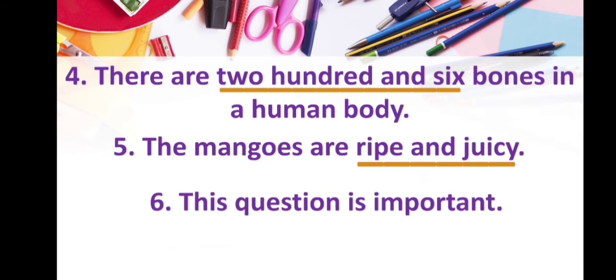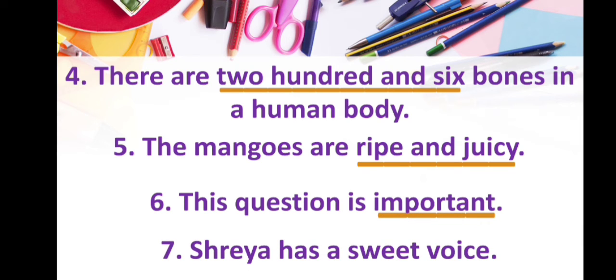The next sentence is: This question is important. Here the word important is an adjective, because this word defines the quality of the question. The questions are very important, which means important is an adjective. Next is: Shreya has a sweet voice. Here you can see the word sweet defines the quality of Shreya's voice. That's why sweet is an adjective.